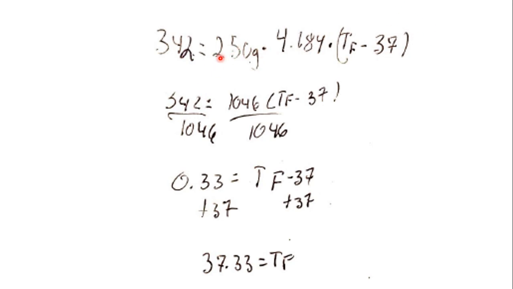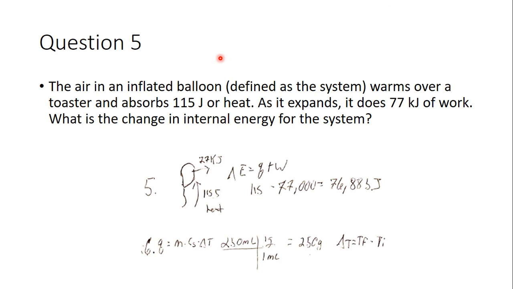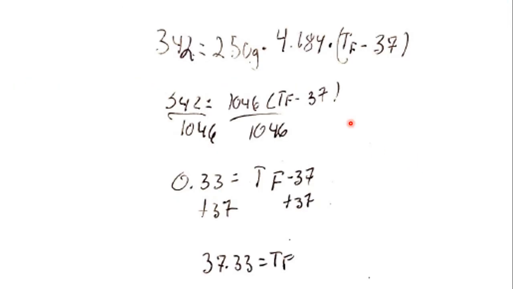I took my density, and that was actually, let me go back. So that's what this is. So Q equals m Cs delta T. Our volume is 250 milliliters. For every 1 milliliter, we have 1 gram of water. So the mass of our water is 250 grams. And delta T, like I said, is T final minus T initial. So let's go back to this problem.